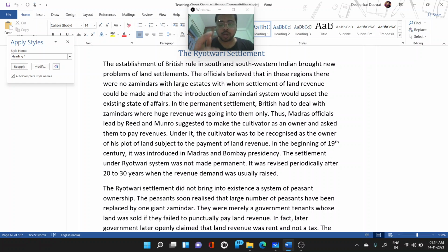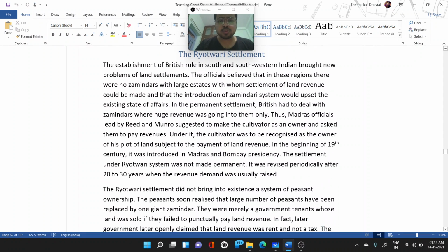In this lecture, we are going to talk about the two settlements, the Rayatwadi settlement and the Mahalwadi settlement. We had already discussed the permanent settlement in the previous part 10. In the permanent settlement, the collection of revenue was fixed and the jamindars were allowed to collect more than the marked revenue and increase their profit. You can go through that video lecture, and before moving to this lecture, please go through it till the end so that you will have a complete picture.